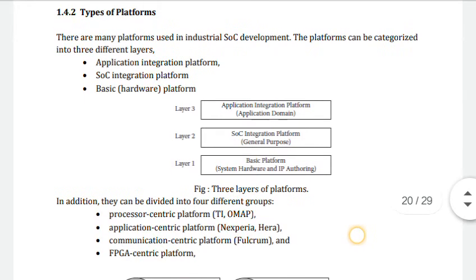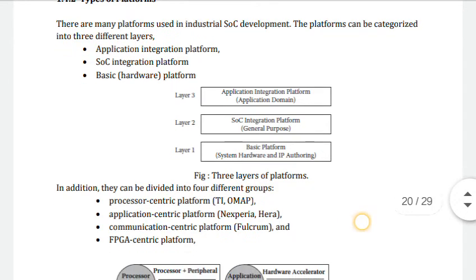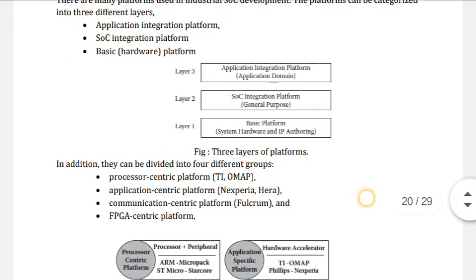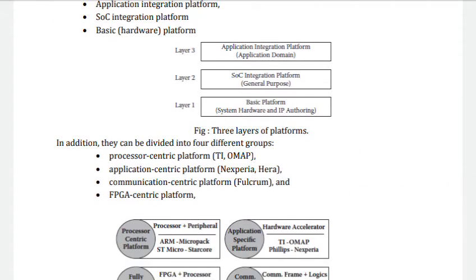Next, the SoC integration platform, that is the general purpose platform, the layer 2. And the basic or hardware platform, that is the system hardware and IP authoring platform, that is the basic platform. These are the types of platform: layer 1, layer 2 and layer 3 platforms.